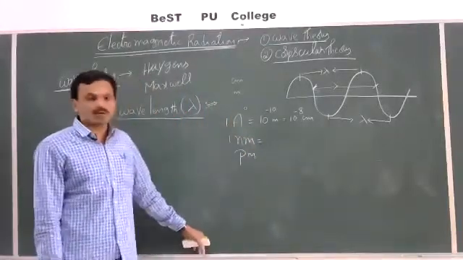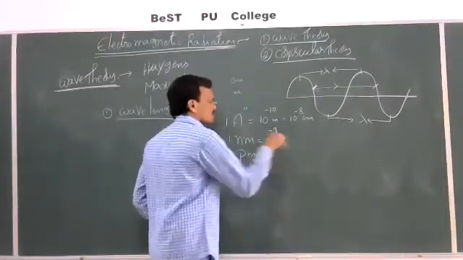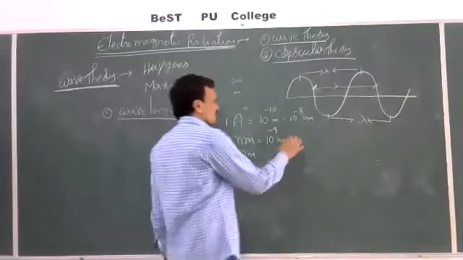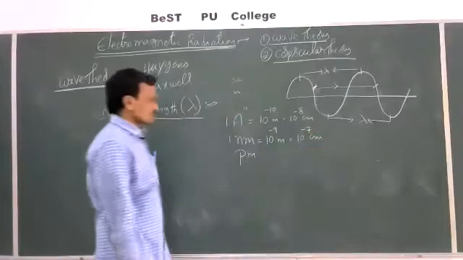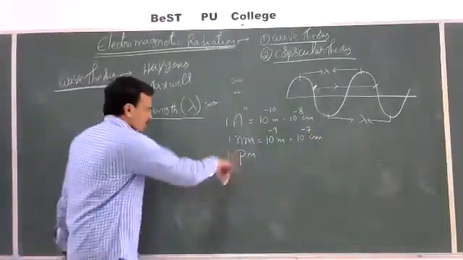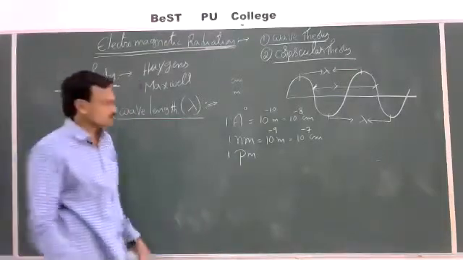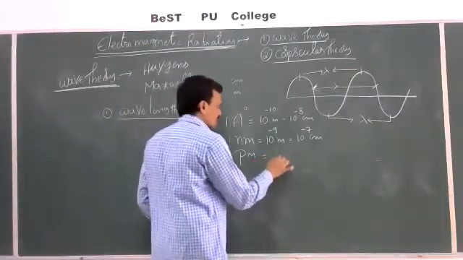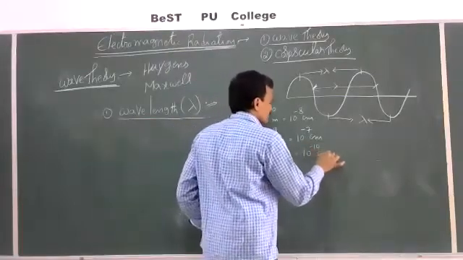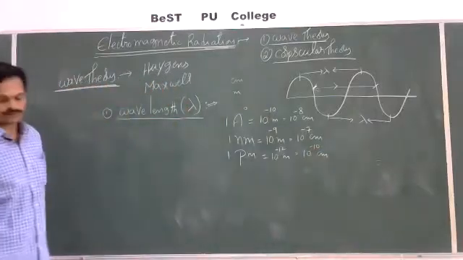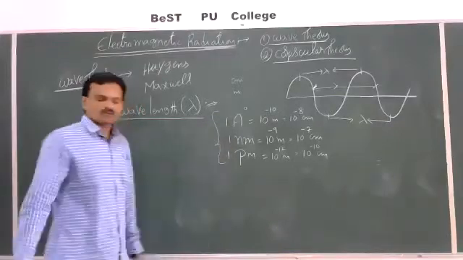Nano means 10 power minus 9. 1 nanometer is 10 power minus 9 meters, which is equal to 10 to the power of minus 7 centimeters. Picometer. Pico means 10 power minus 12. So 1 picometer is 10 power minus 12 meters, which is equal to 10 power minus 10 centimeters. So these are the units which are commonly used to represent the wavelength.